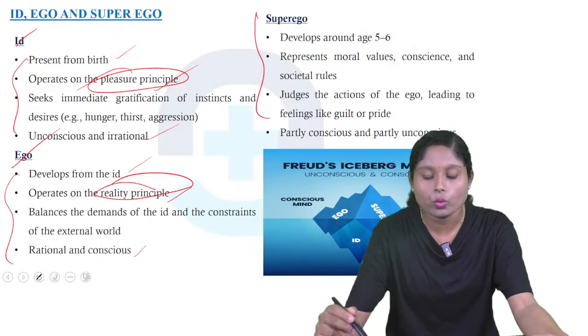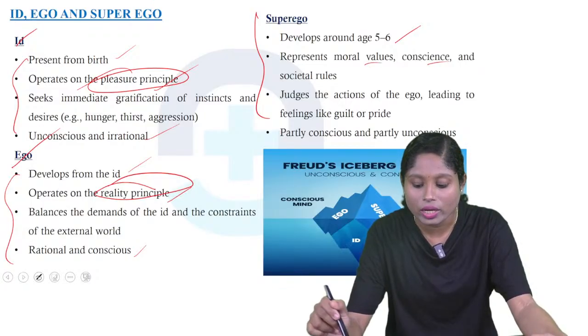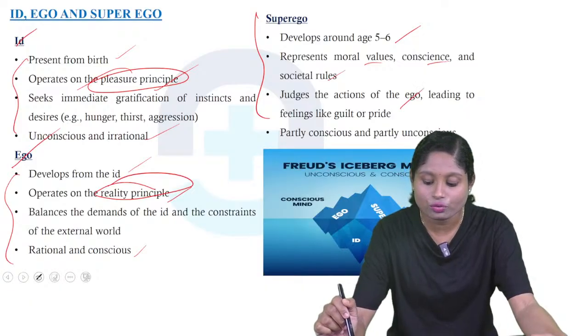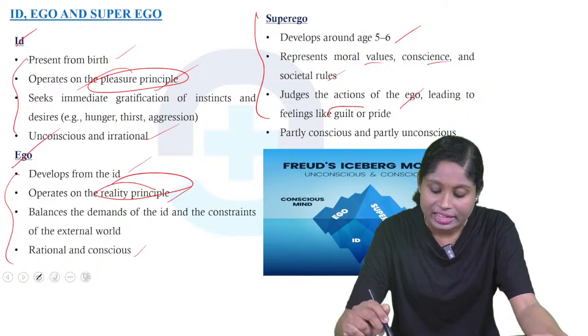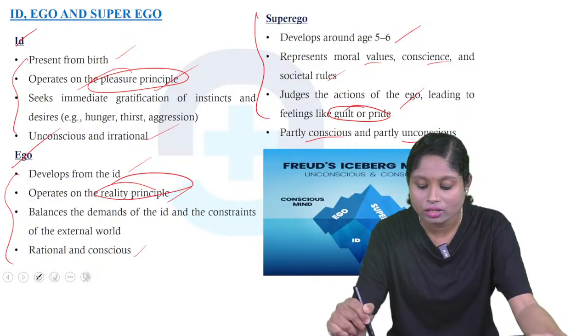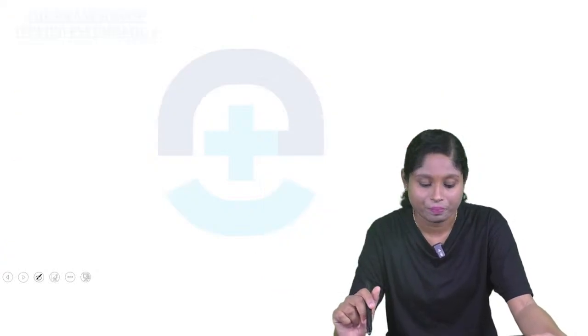Coming to superego, it develops around age 5 to 6. It represents moral values, conscience and societal rules. It judges the actions of the ego, leading to feelings like guilt or pride. It is partially conscious and partially unconscious. So this is id, ego, superego.